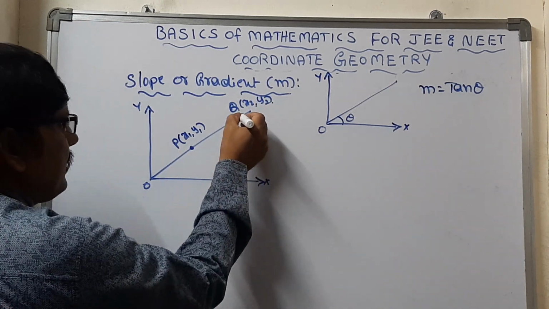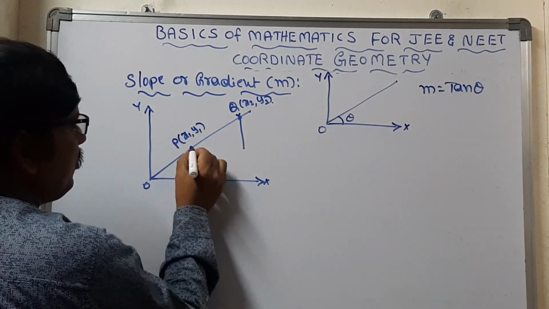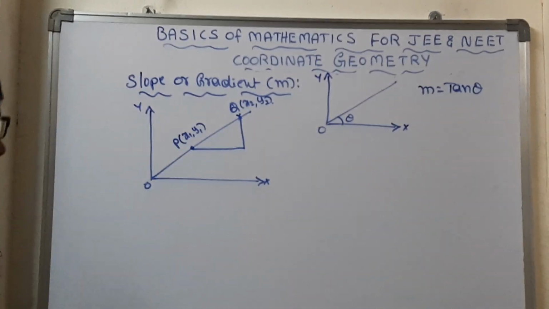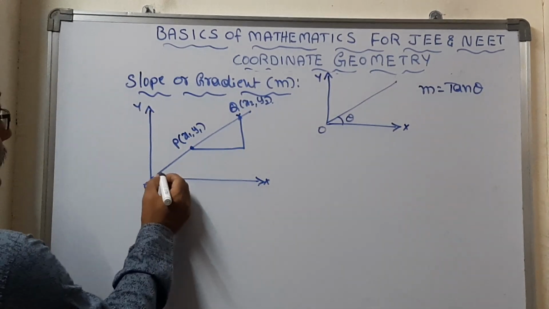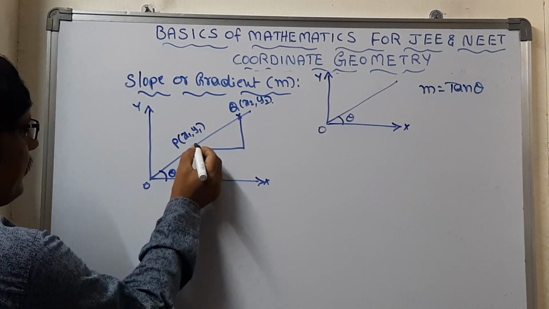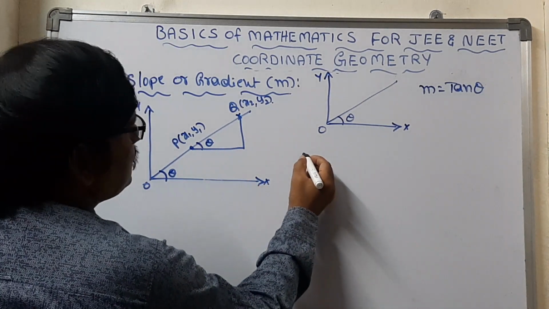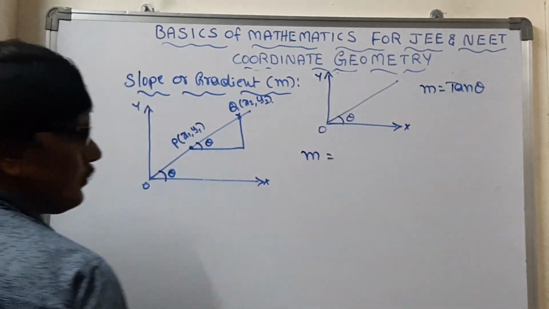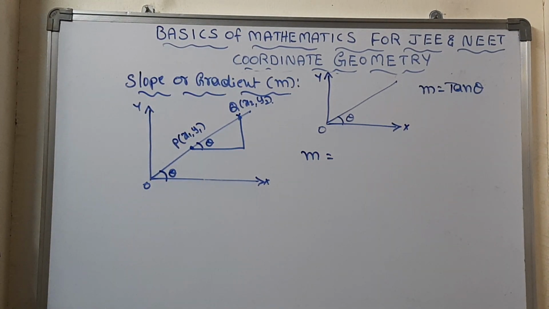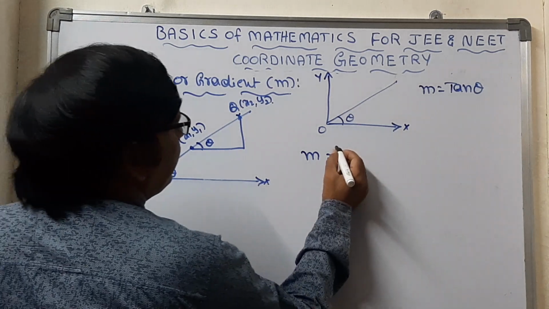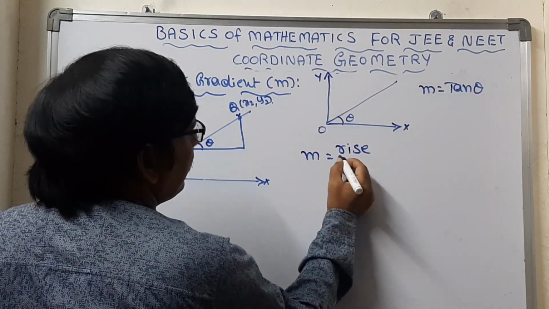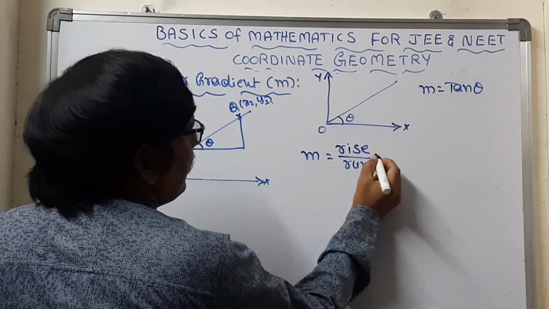We have to find out the slope for these 2 points. How can you find out the slope? Whatever angle is present, we can take the same angle here. And here the slope M has different formulas. One formula we can take is rise by run.